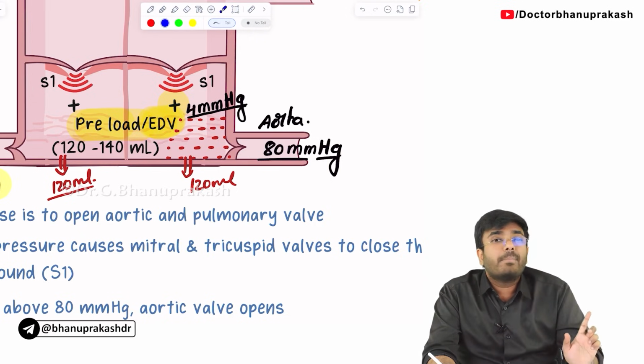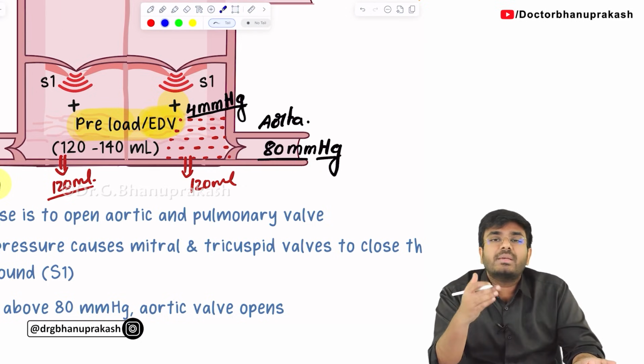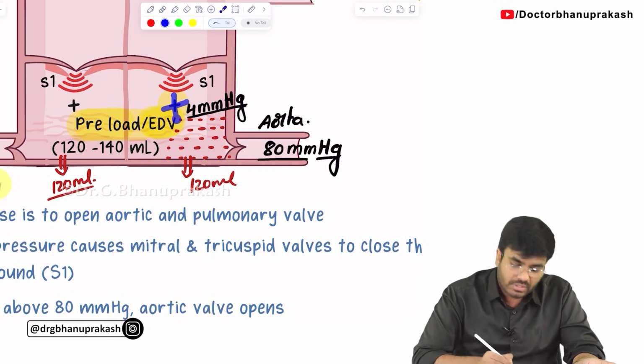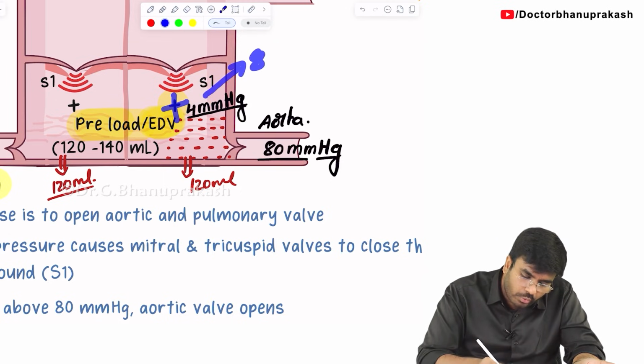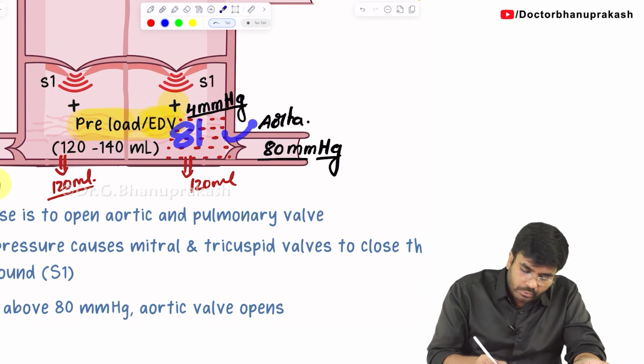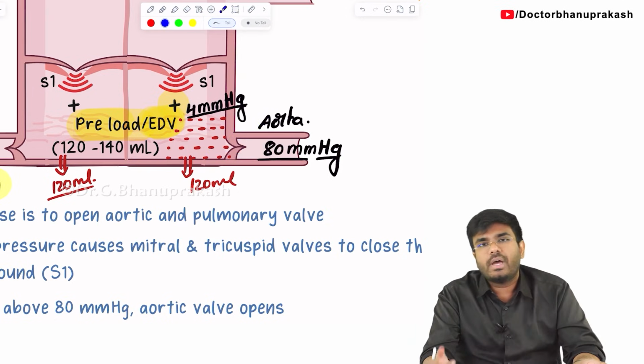So, now tell me what is the purpose of this isovolumetric contraction? The purpose of the isovolumetric contraction is to increase the pressure from 4 to 81. So, you have to contract the ventricle. The pressure is going to rise from 4 to 81 mmHg. Once the pressure here is 81 mmHg, the aortic valve is going to open. Once the aortic valve is opened, the blood will start to eject into the aorta.